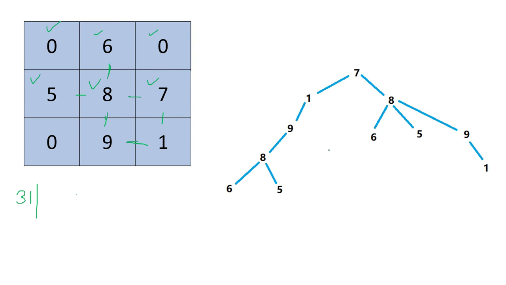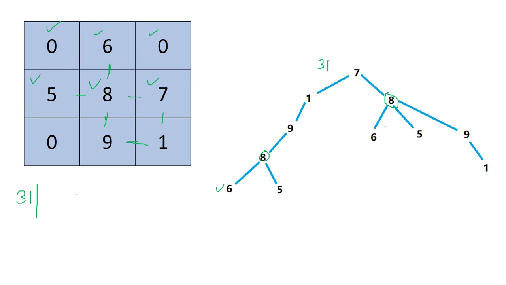Now how to calculate? Between these, the junction point is 8. Here is junction point 8. Okay. So from junction point 8, 6 and 5 are there. We will choose 6 because that is the bigger one. So 8 plus 6, 14. 14 plus 9 plus 1, that will be 24. 24 plus 7, so that will be 31 from this side.